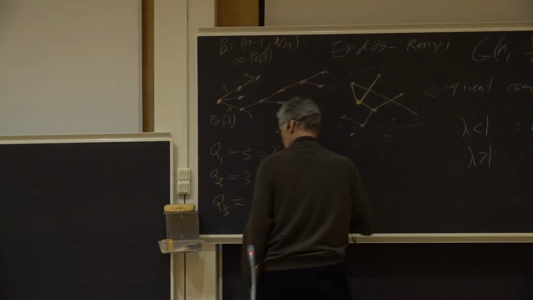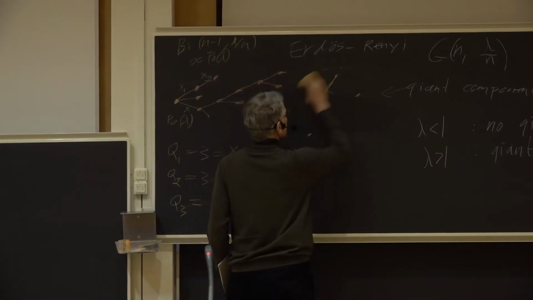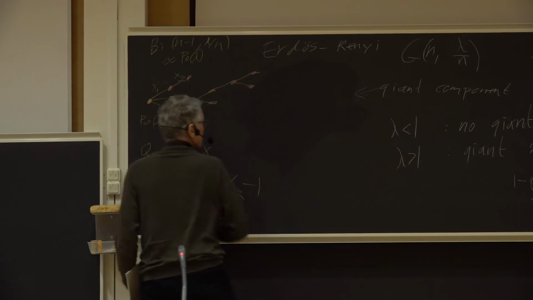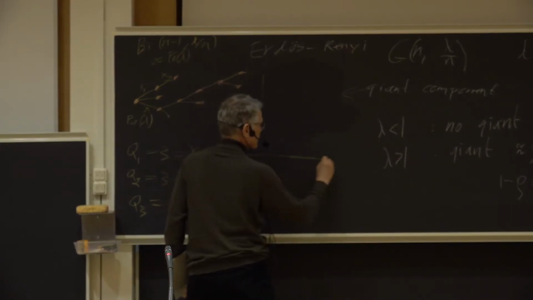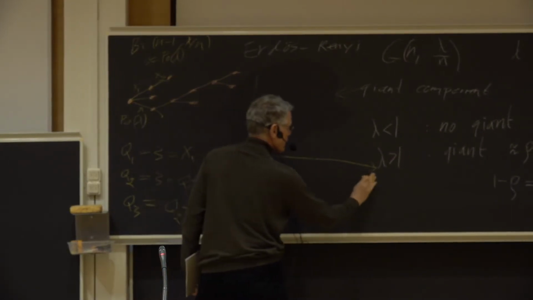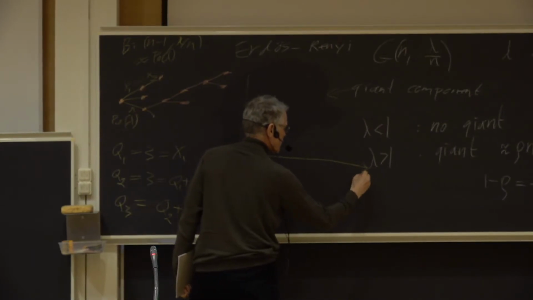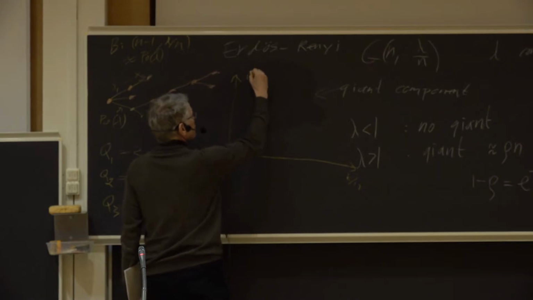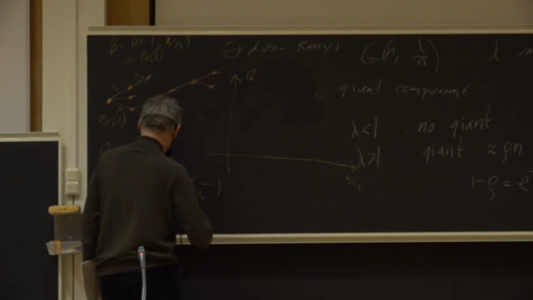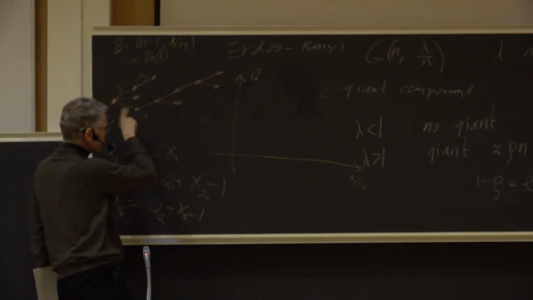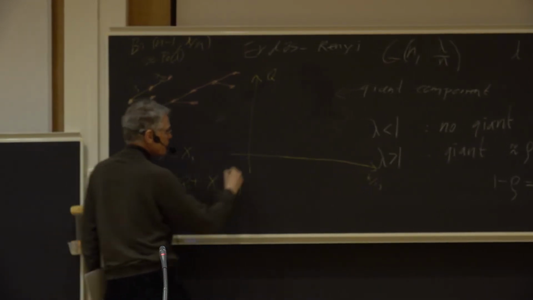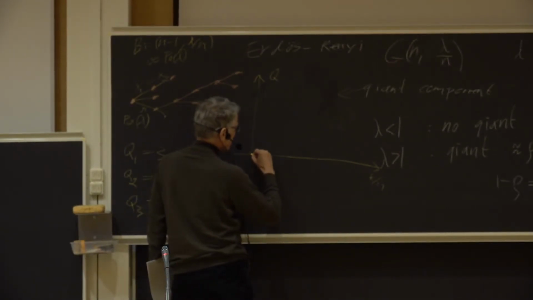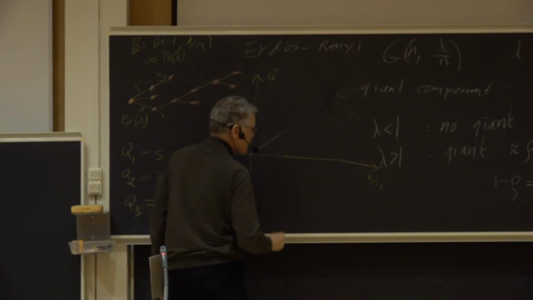Let's think of this. We get a picture like this. Here we have time, the number of steps, scaled by n, and here is the size of this walk. If lambda is bigger than 1, the expectation of X minus 1 is positive. We'll get something which is roughly linear in the beginning.